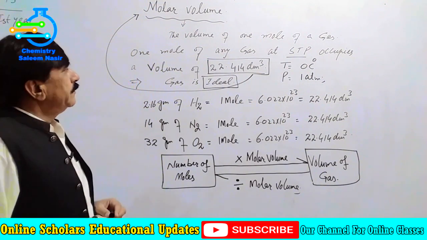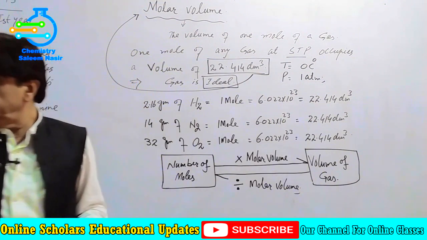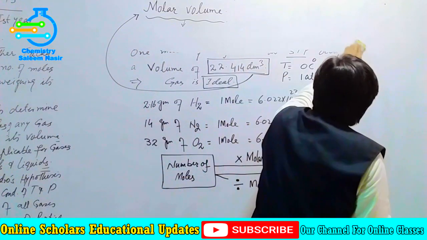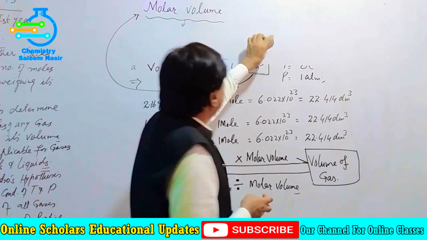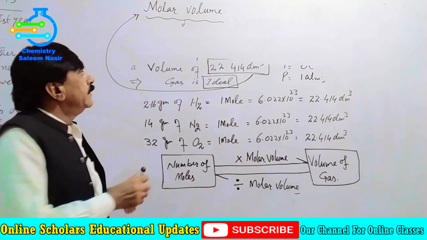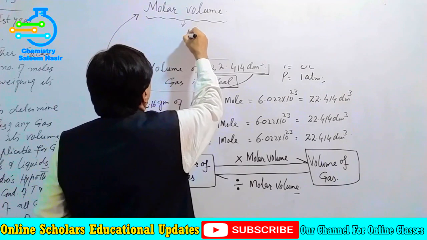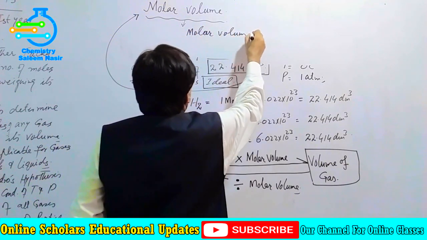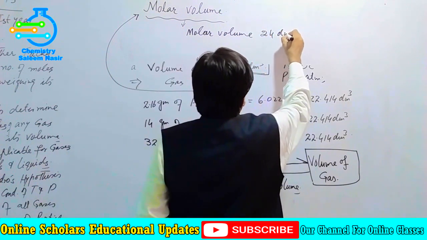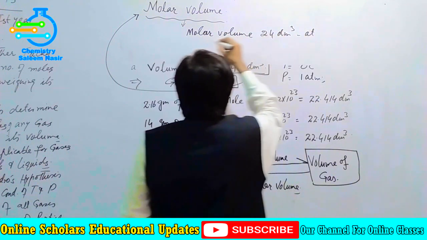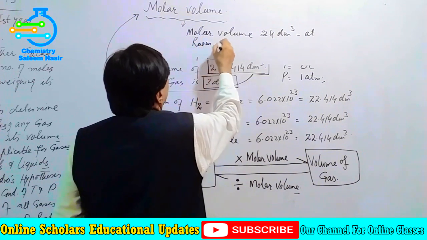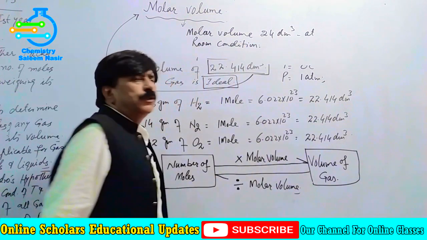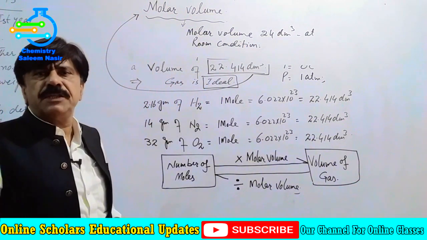Moreover, the molar volume will be 24 decimeter cube at room conditions. Do you know what the room conditions are?